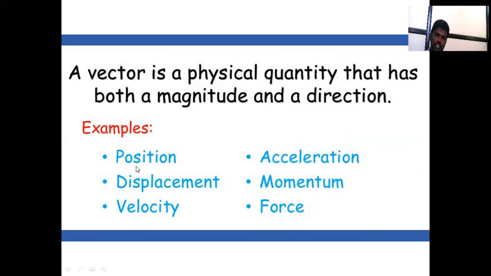For example, position, displacement, velocity, acceleration, momentum, force. All these quantities are vector quantities. Scalar quantity means only magnitude, and vector quantity means magnitude and a direction.